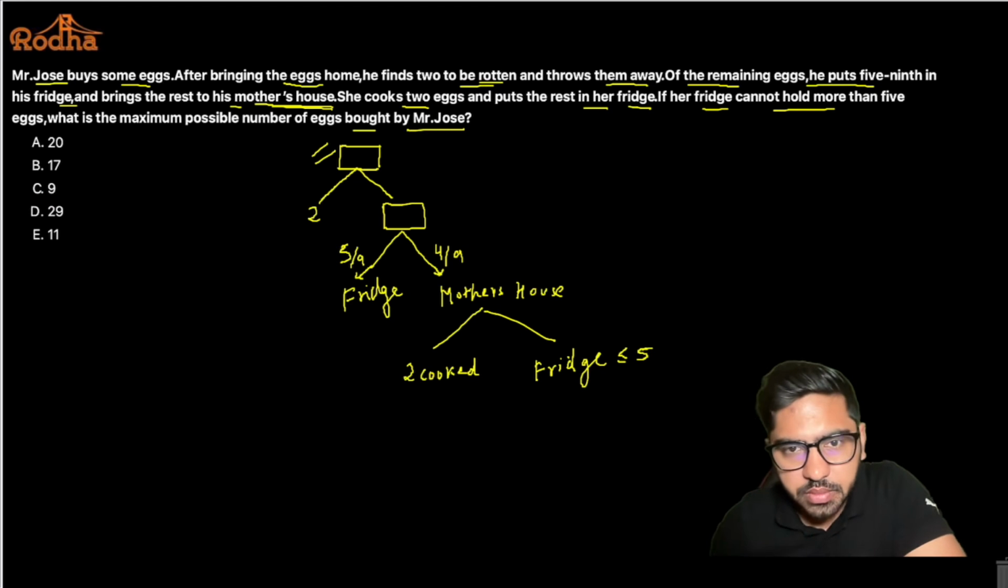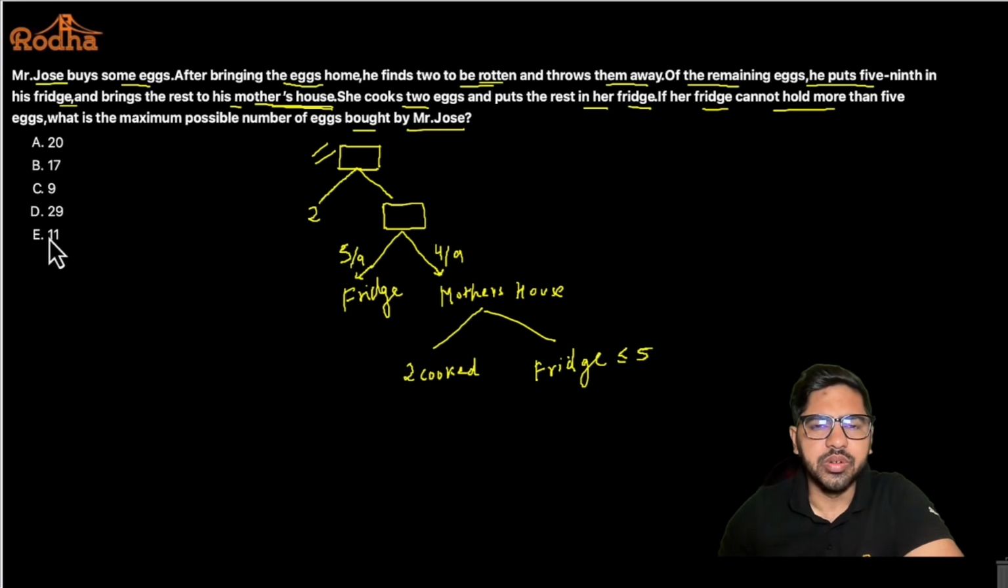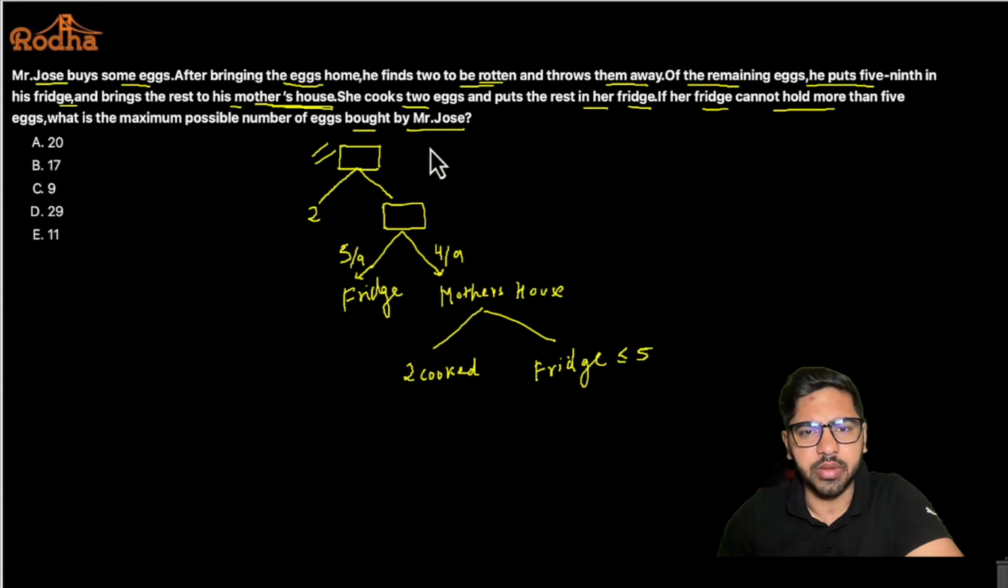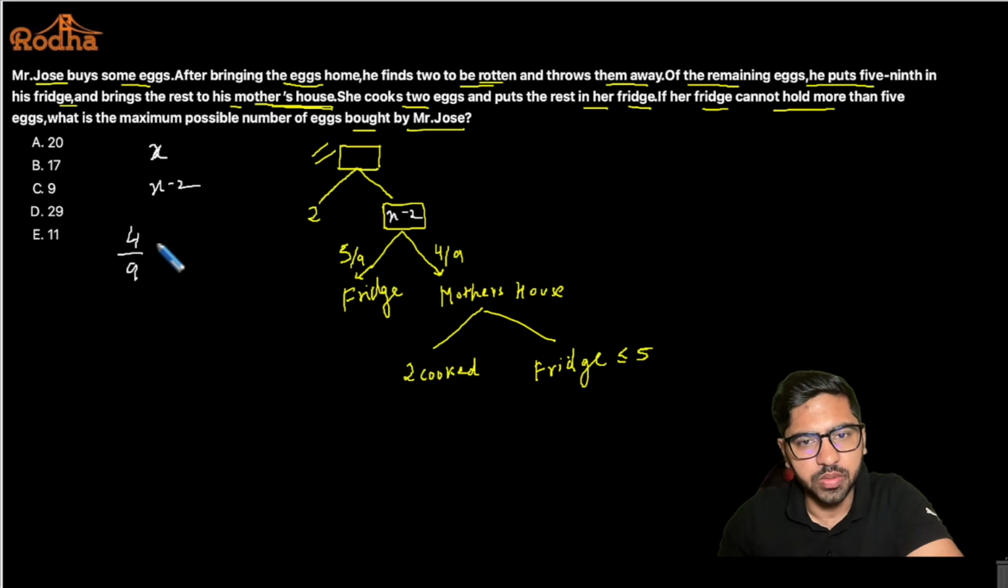All right, now obviously you all can do this. You all can assume the initial number of eggs to be, let's say, x here, right? So you'll say, okay, so x minus 2 remain here, right? This is x minus 2 here, right? Then 5 by 9th are in the fridge, so 4 by 9 of x minus 2 would be going to the mother's house, right?